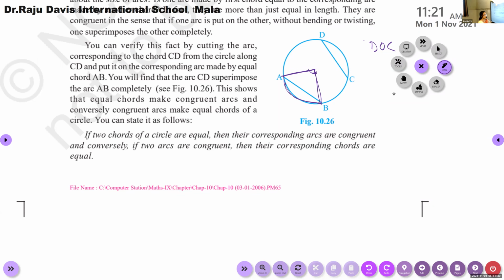That we can understand. If AB and DC are equal, then arc AB and arc DC are congruent. And if arc DC and arc AB are congruent, then the corresponding chords AB and DC are equal.